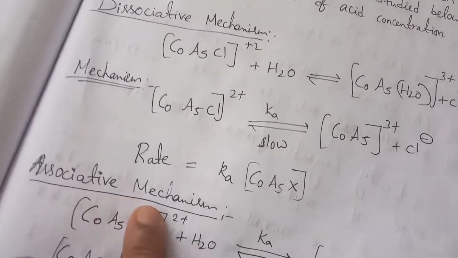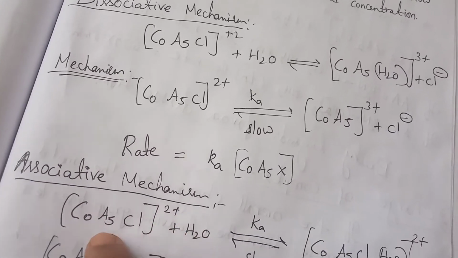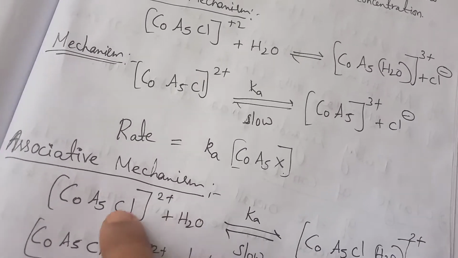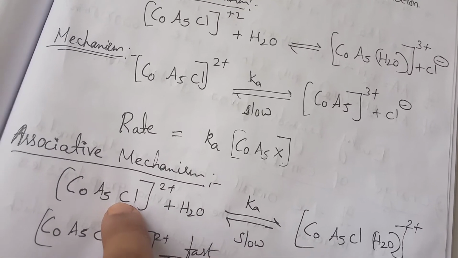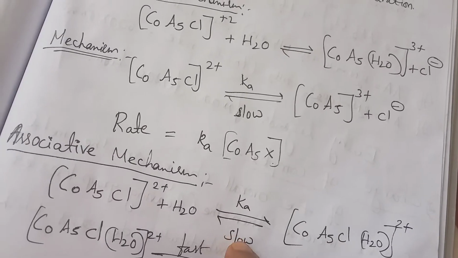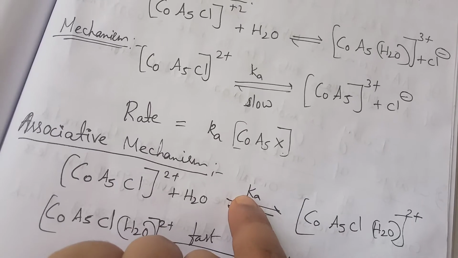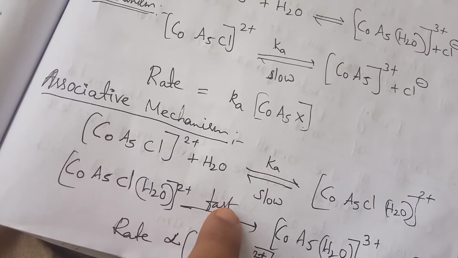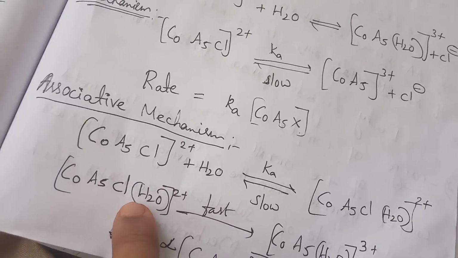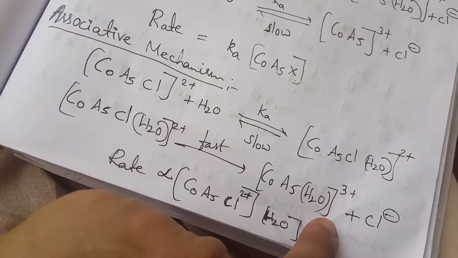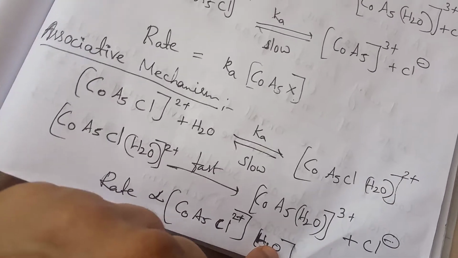Now the associative mechanism. In the associative mechanism, the nucleophilic substitution reaction takes place as a bimolecular reaction. Here the water molecule is replaced by the chloride. Bond making takes place instead of bond breaking, so it is the slow step, called the rate determining step. Here there is an acid association constant, and it is also a fast reaction. First bond breaking takes place and then bond making. The rate depends on both the reactant concentration and the water molecule concentration.